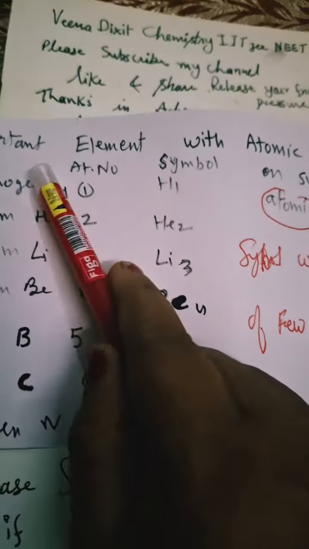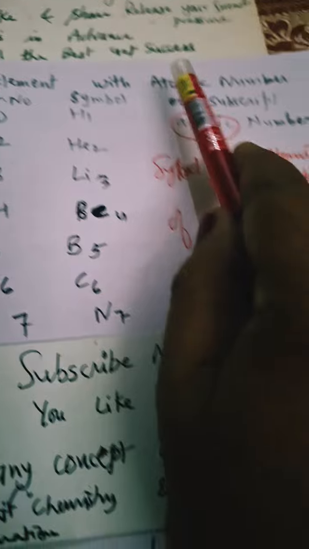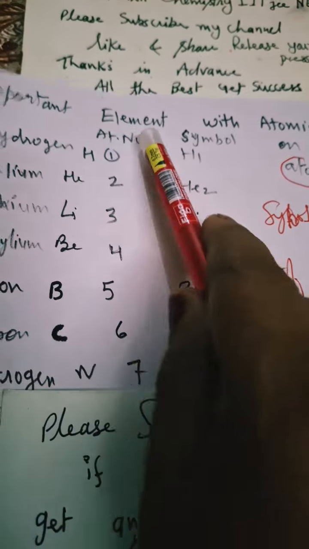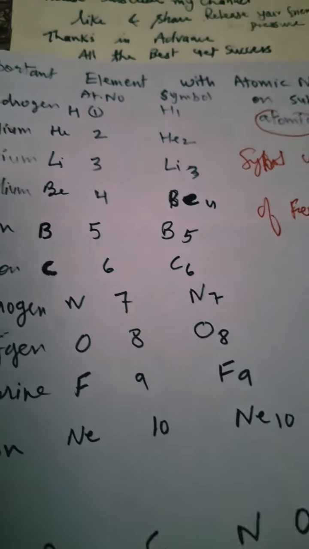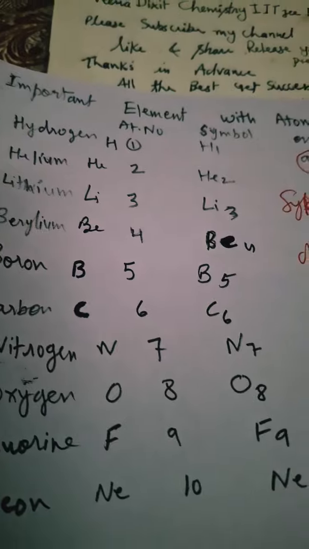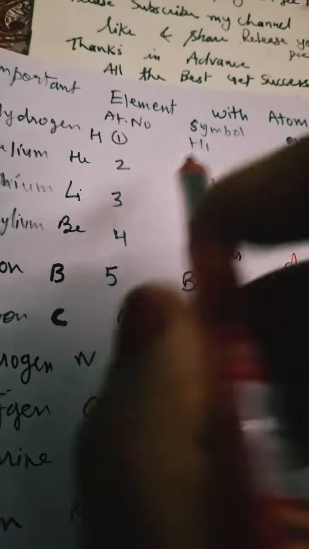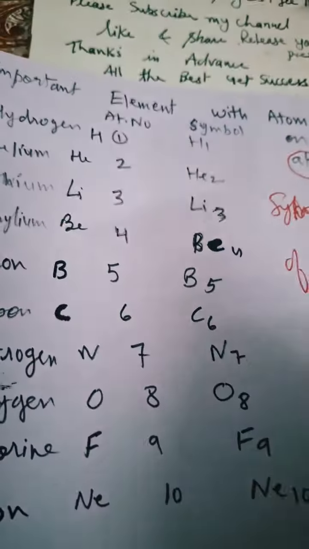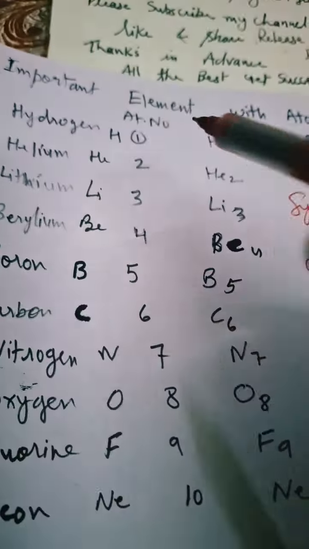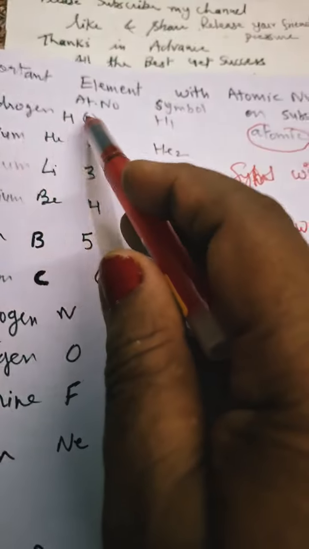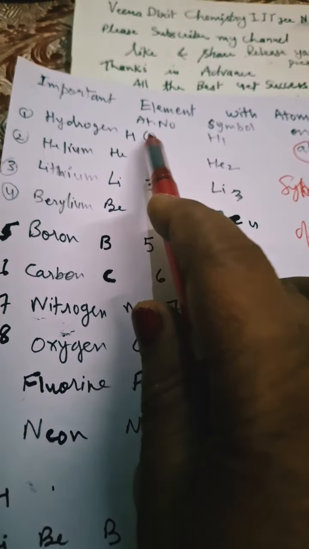Here we are discussing the elements with their atomic number and symbol. Remember, this is the basics of chemistry. From 7th it starts, and from 9th you know this; it is the beginning lesson. Okay, now the first member of the periodic table, or the first lightest element, is the hydrogen element. Then the atomic number is 1.